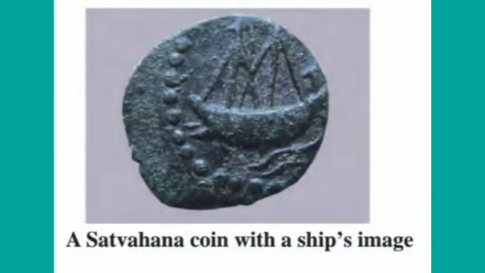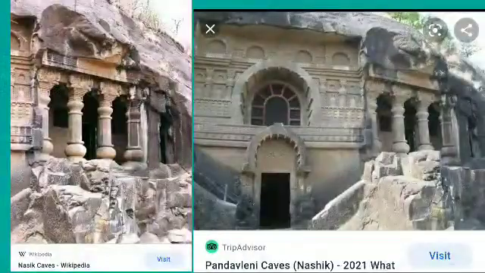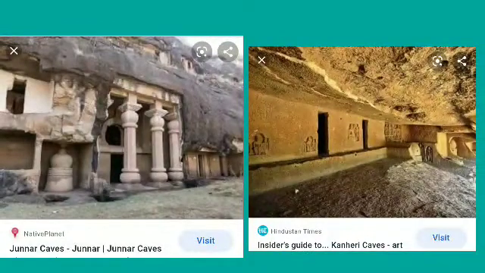And some of the Satvahana coins carry images of ships. See, one example is given here, a Satvahana coin with a ship's image. The cave sculptures at Ajanta, Nashik, Karle, Bhaje, Kanheri, Junnar in Maharashtra were carved during the Satvahana period.